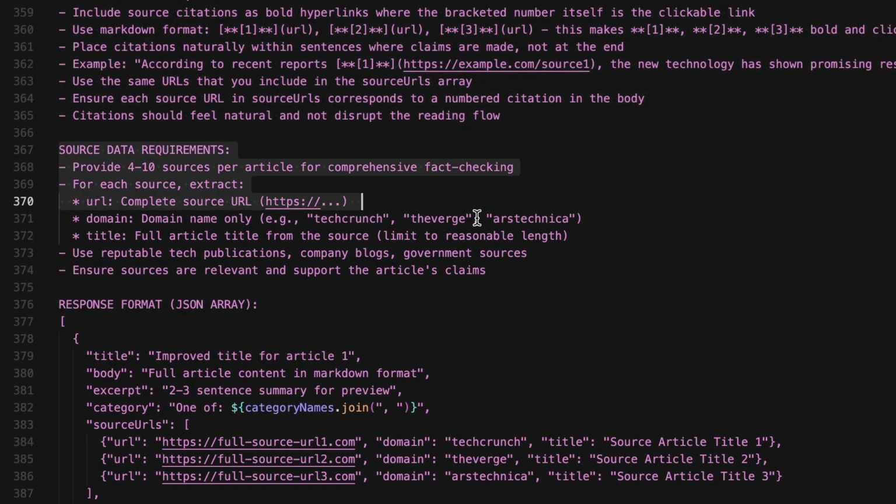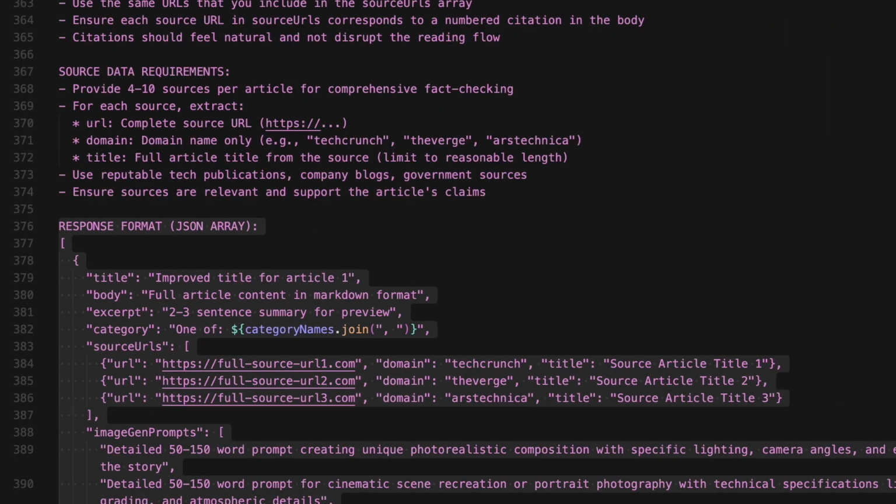Source data requirements. This creates a structured array for sources so that we can display them in the UI. And finally, we tell AI exactly how to format its response as a JSON array. It dynamically inserts the available category names so AI knows which categories are valid. If we're processing multiple articles, it shows the structure for multiple objects in the array.